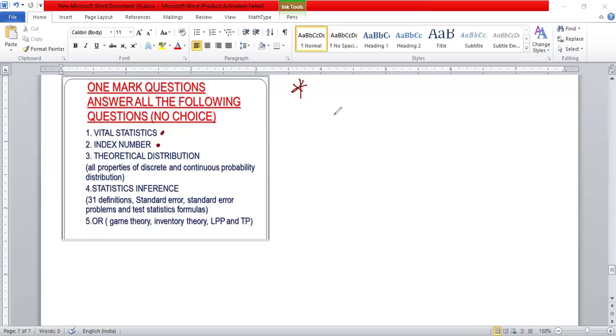And what is the relationship between Laspeyres and Paasche's about Drobisch-Bowley with the shortcut formula? And what is the relationship between Laspeyres, Paasche's about Fisher's price index number, that is also a shortcut formula. And you people check which weights are used in Laspeyres price or quantity, which weights are used in Paasche's price and quantity, which weights are used in Marshall-Edgeworth price and quantity, which weights are used in Drobisch-Bowley price and quantity index number, which weights are used in Fisher price index number and Fisher quantity index number.